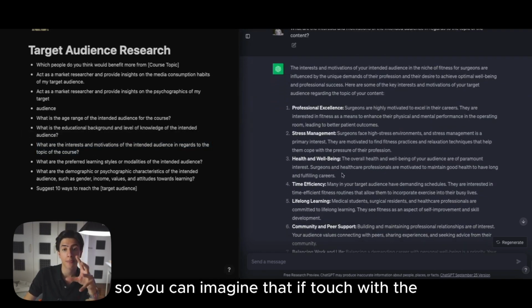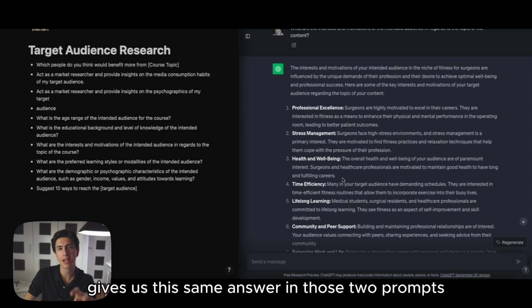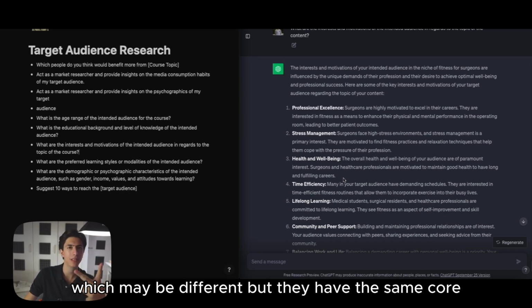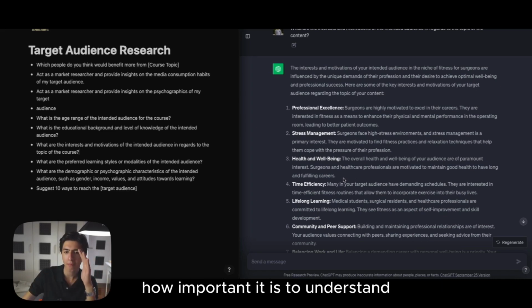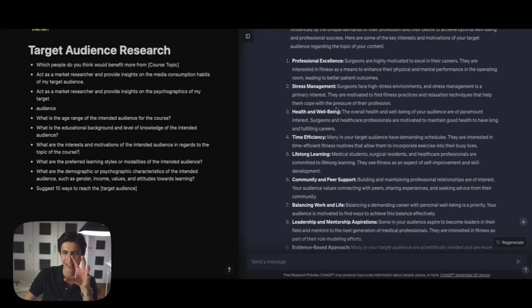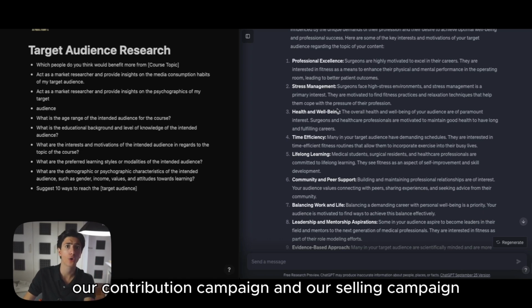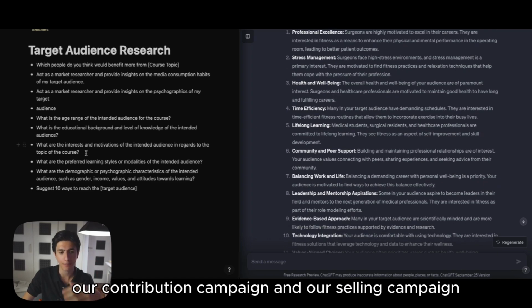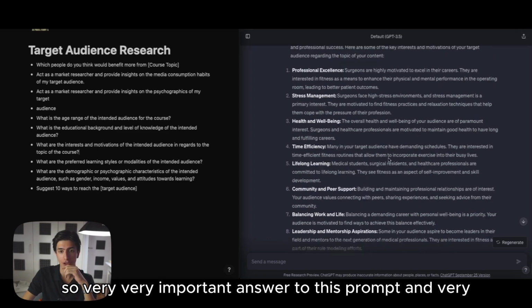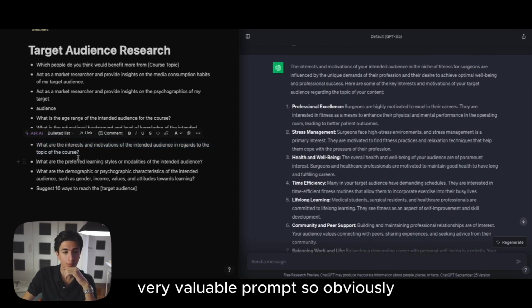So you can imagine that if ChatGPT gives us this same answer in those two prompts, which may be different but have the same core, how important it is to understand the answers to those prompts and actually utilize them for our marketing campaign, our content creation campaign, and our selling campaign. So, a very, very important answer and a very, very valuable prompt.